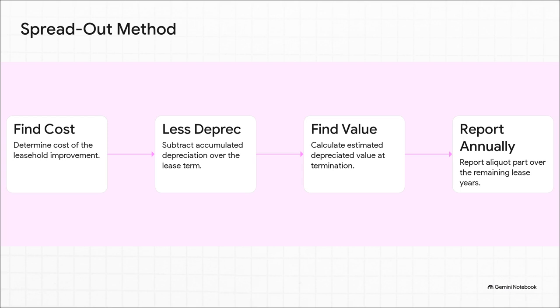First, take the cost of the building. Then, subtract the depreciation that will happen during the lease term. That gives you the book value at the exact moment the lessor takes ownership. Finally, divide that value by the remaining years of the lease. That gets you your annual recognized income. Practice this formula until it literally becomes muscle memory.